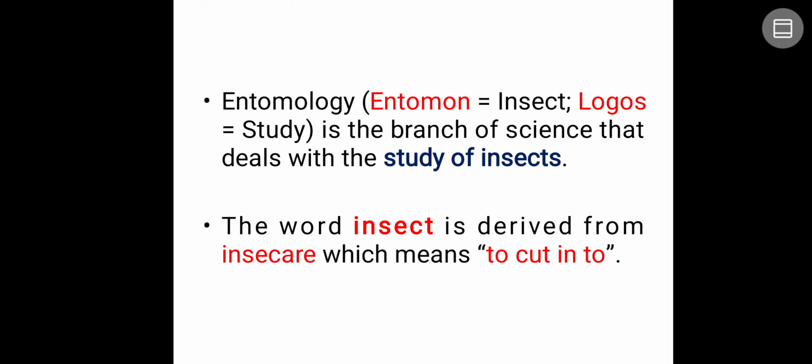And again, the word insect is derived from the Latin language, insecere, which means to cut into. Because in insects, you can see there are different segmentations. Totally there are nearly 20 segments, grouped into three regions: head, thorax, and then abdomen.